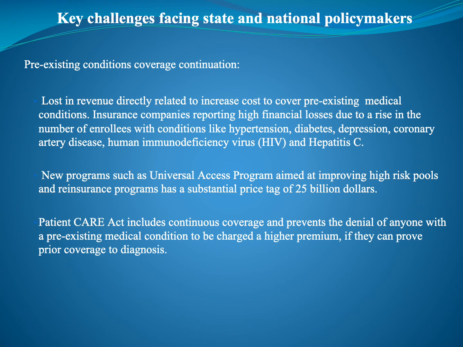New programs such as the Universal Access Program, aimed at improving high-risk pools and reinsurance programs, have a substantial price tag of $25 billion. The Patient Care Act includes continuous coverage and prevents anyone with a pre-existing medical condition from being charged a higher premium if they can prove prior coverage to diagnosis.